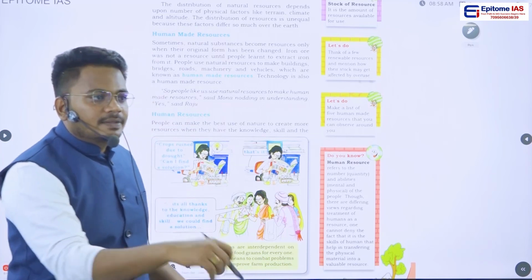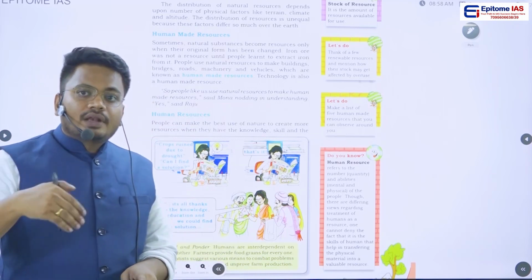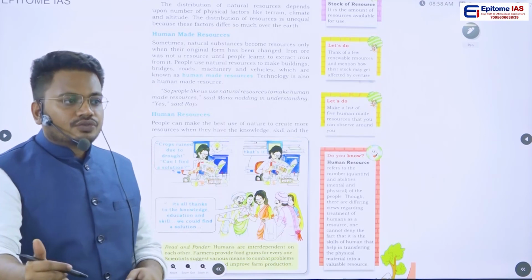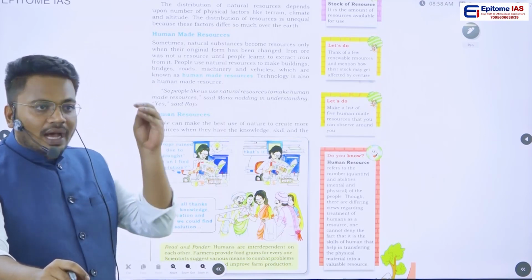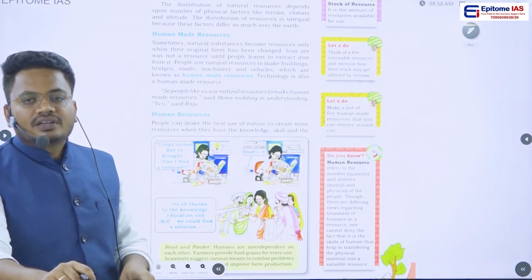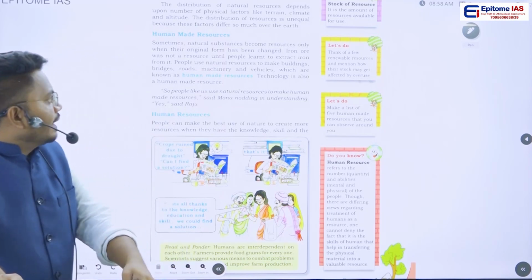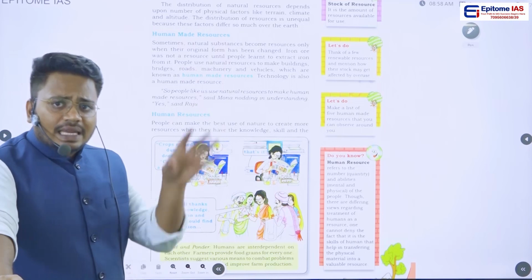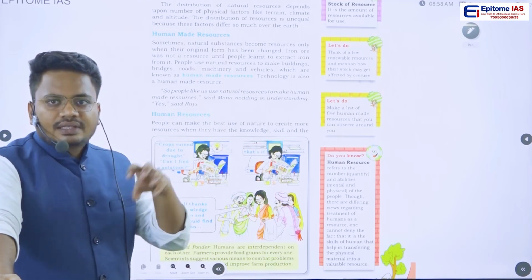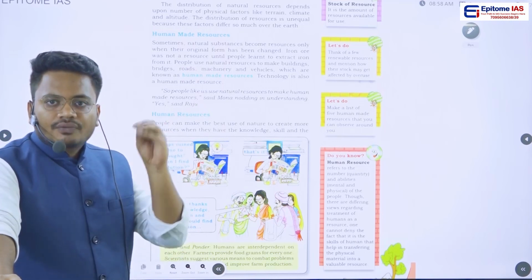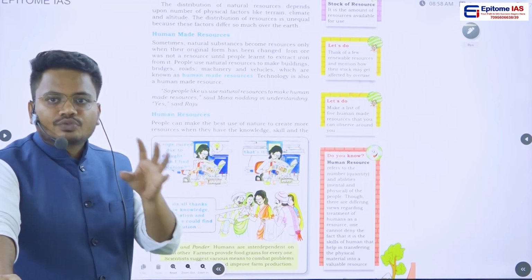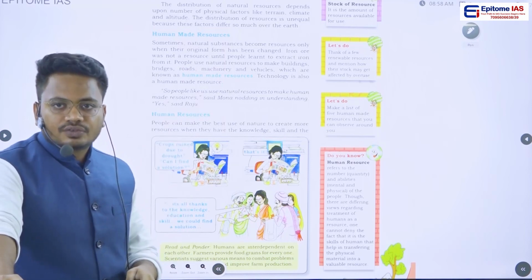The point here is that the availability of these natural resources depends on certain factors. What are those factors? Obviously, terrain, climate, and altitude. These three factors are very, very important in terms of the availability of natural resources.